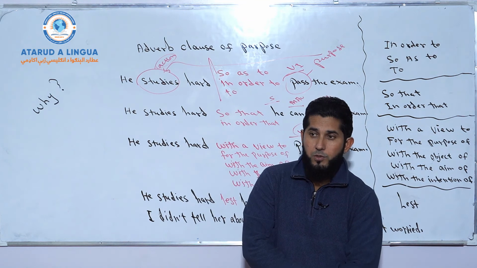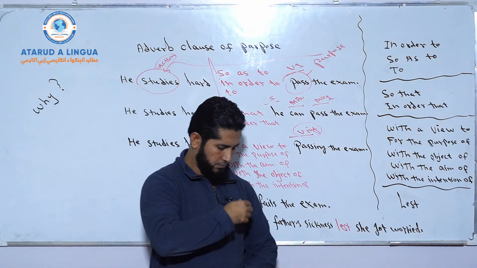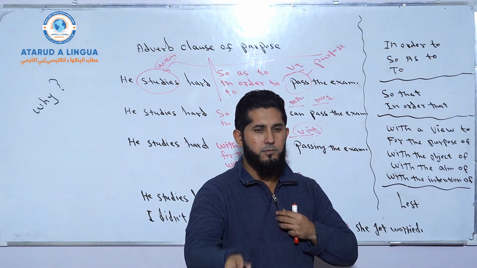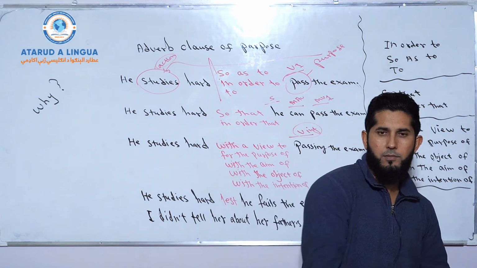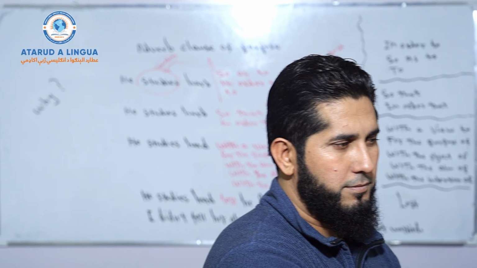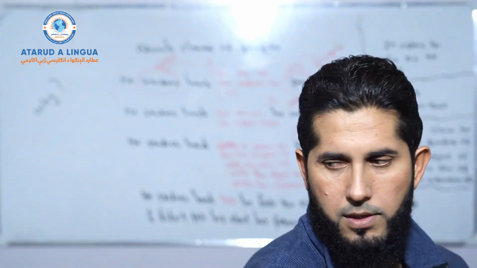So now it's your turn to make examples. She watches English speeches a lot, so as to improve her speaking and listening skills. Great. I'll go to the bazaar in order to buy something. He plays hard in order to win the match. That's right.